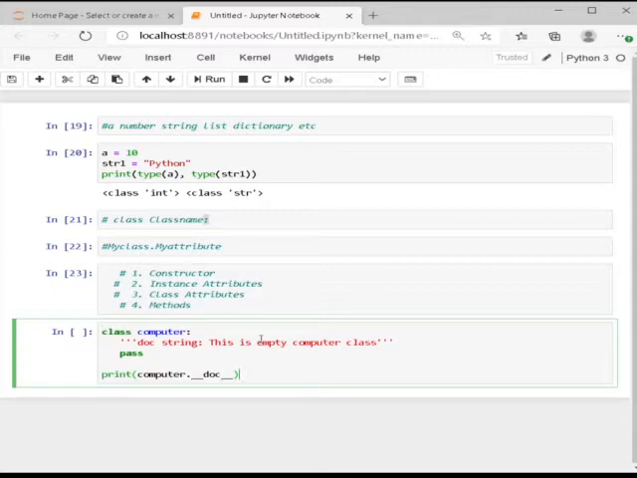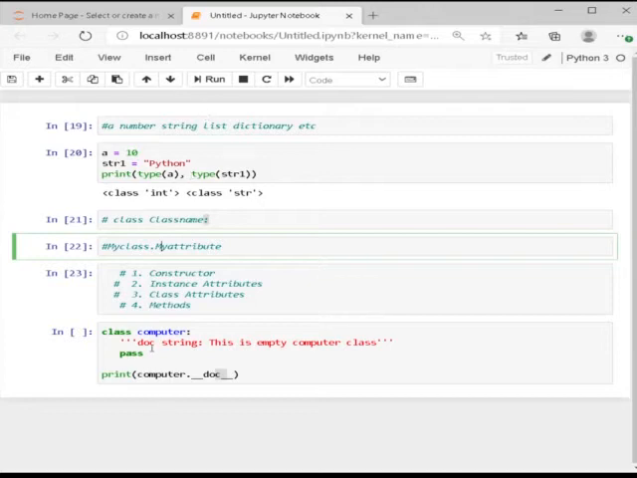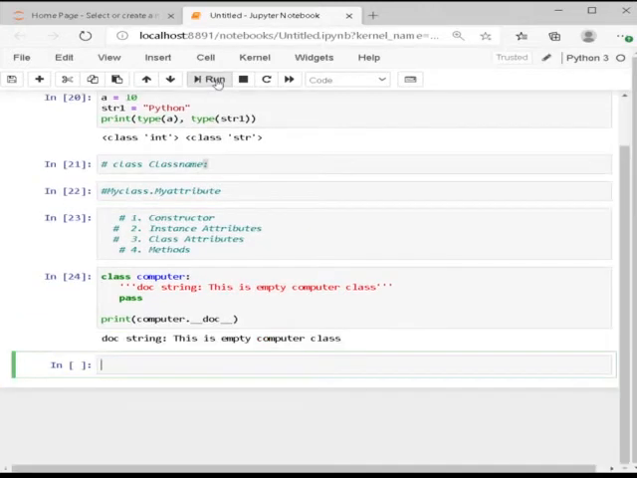The class name is computer. Whenever we give three quotes in a class, it is the doc string, and I keep pass because we're not giving any members, and we are going to execute computer.doc. So how we write it is, there are 2 underscores, then we write doc, again 2 underscores. If I execute this, the doc string says this is an empty computer class.